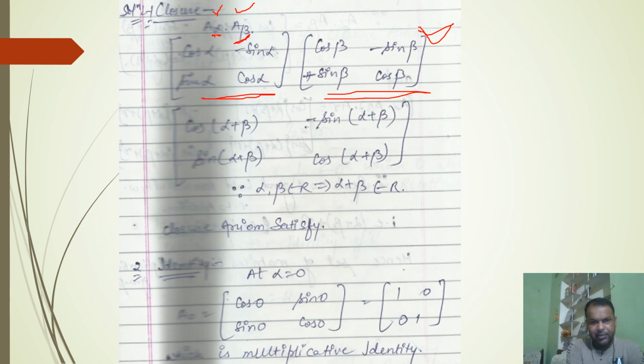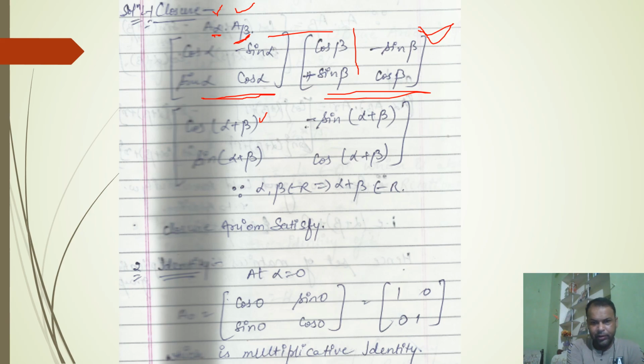If we multiply these matrices, then we get cos alpha. The first row will be multiplied into this column. Then we will get cos alpha cos beta minus sin alpha sin beta. This is nothing but the formula of cos(A plus B). So the resultant will be equal to cos(alpha plus beta).